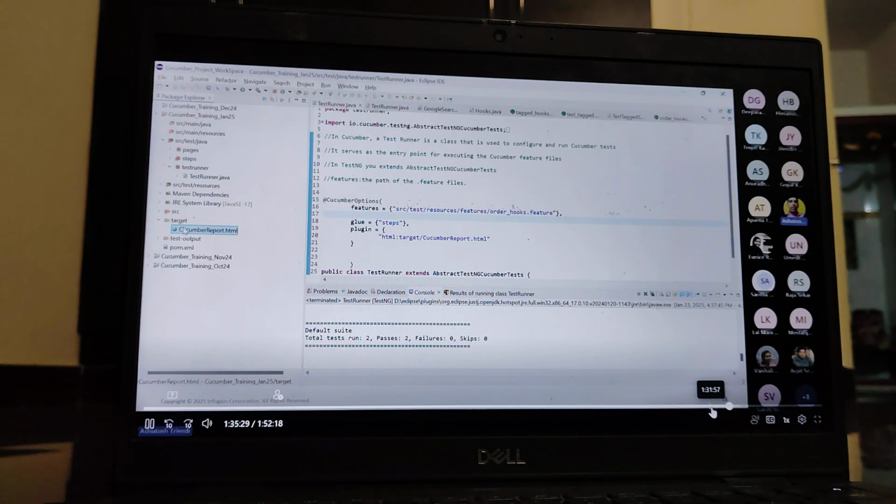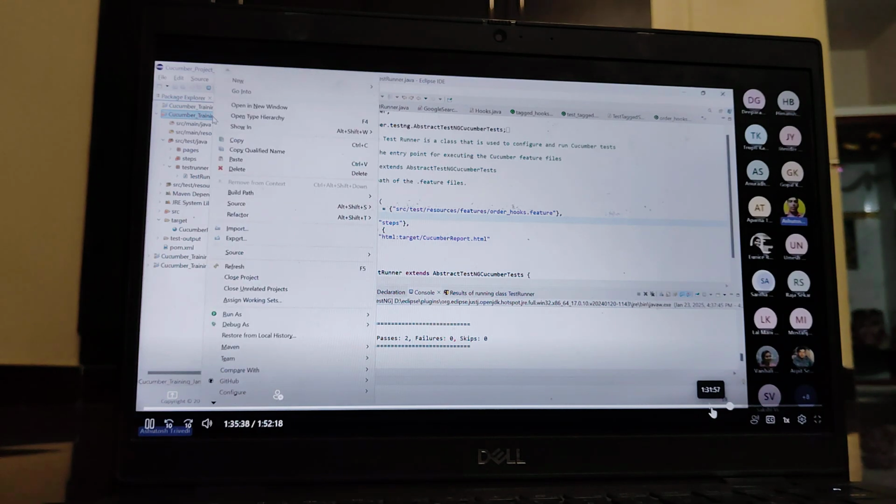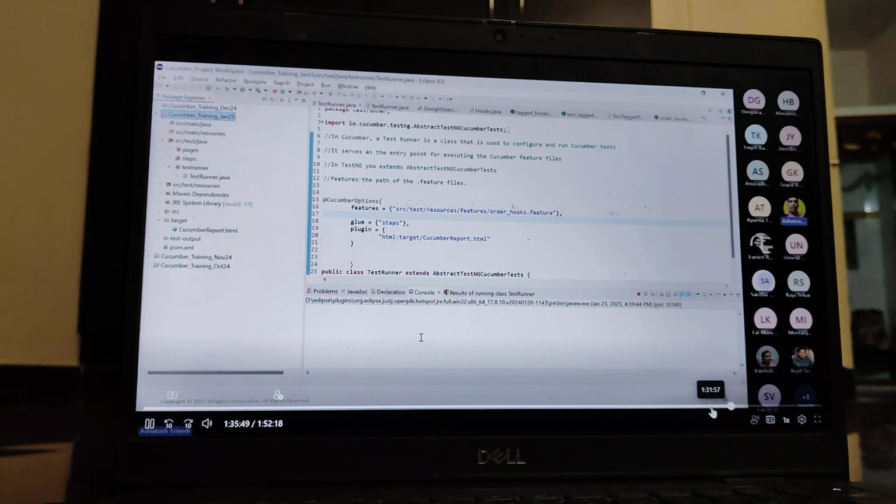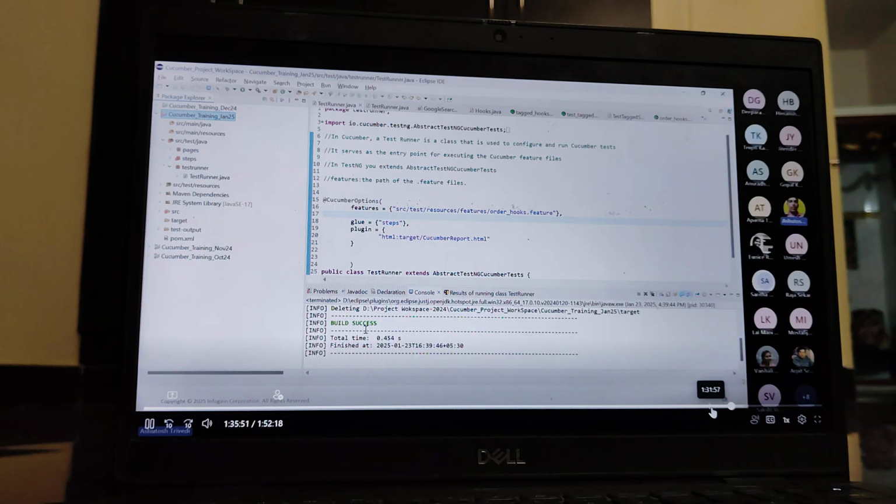So what we want to do is clear all the previous build information. If you want to clear the previous build information in your Maven-based project, select your project, and there is the option Run As, and here you can check the Maven clean option. You can run the command mvn clean. Once you run Maven clean and the build succeeds, your target folder becomes empty. Whatever files were generated in the previous build, it will delete all of them.